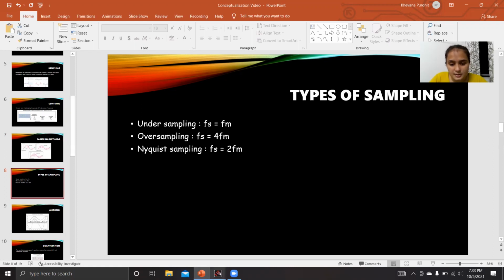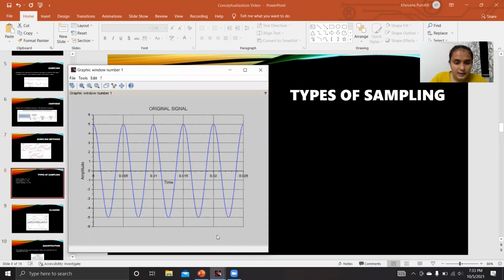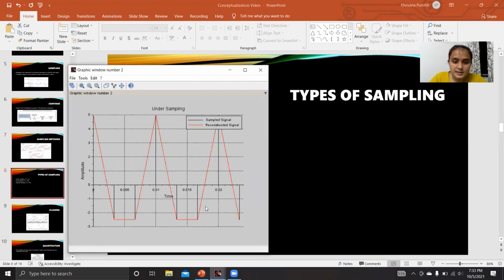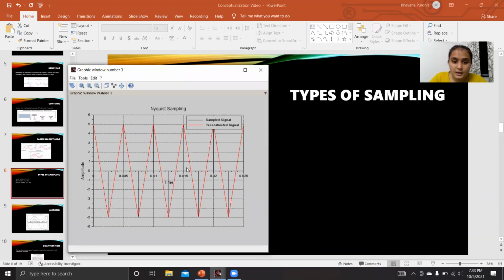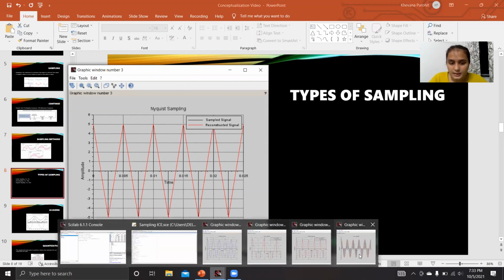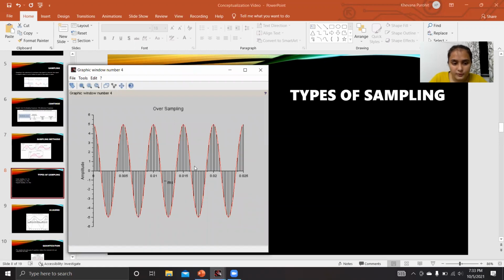Consider that this is our original signal, and this is undersampling, where our constructed signal is not the same as our original signal. Here we can get most of the samples and the reconstruction is very precise, and this is the example of oversampling.